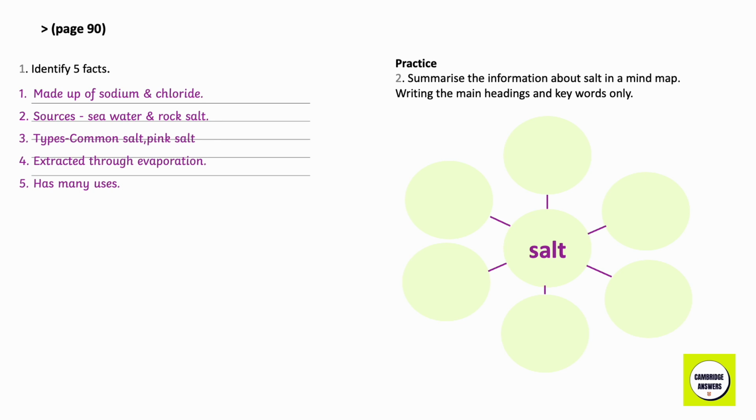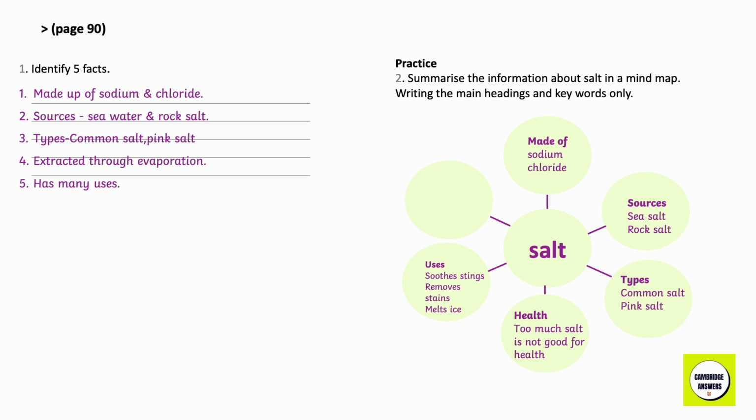Summarize the information about salt in a mind map. Write the main headings and keywords only. Made of sodium and chloride. Sources: sea salt, rock salt. Types: common salt, pink salt. Health: too much salt is not good for health. Uses: soothes stings, removes stains, melts ice, etc. Extraction: process of evaporation.